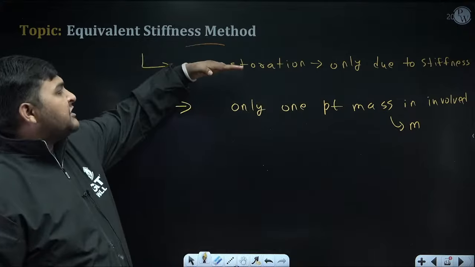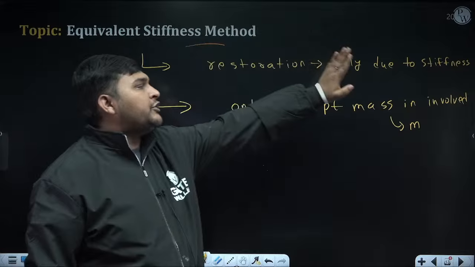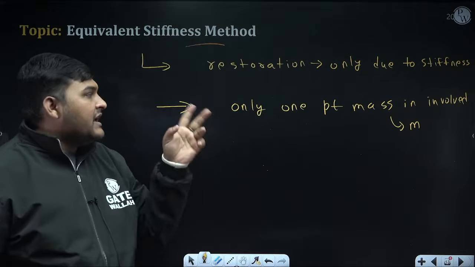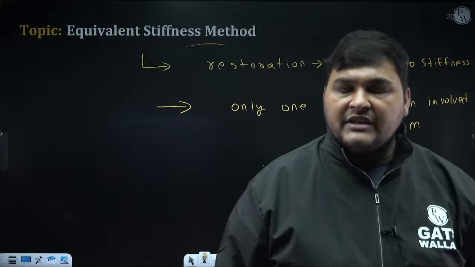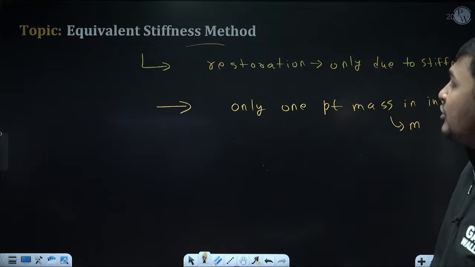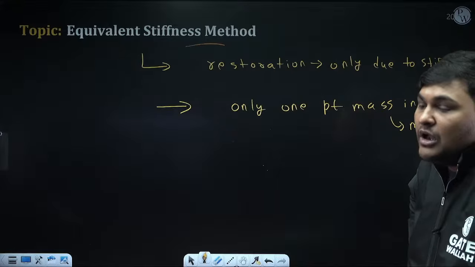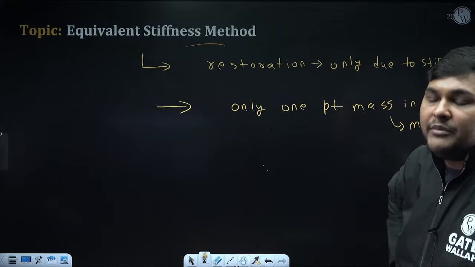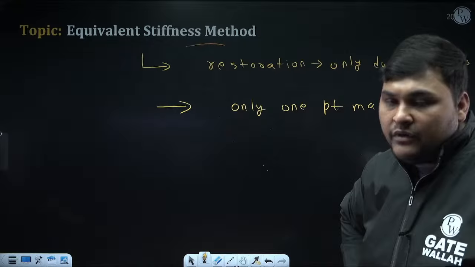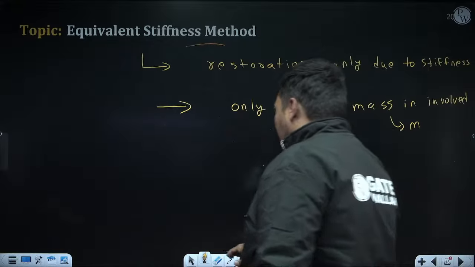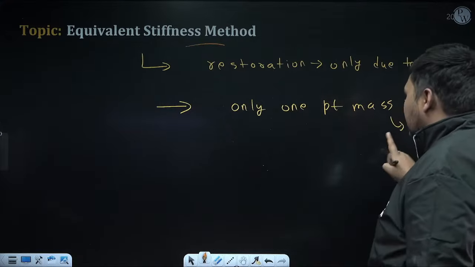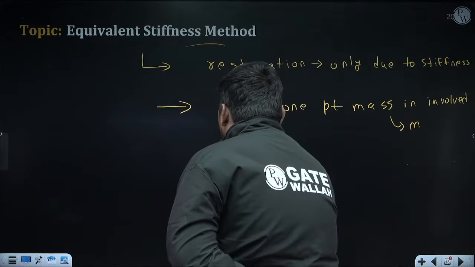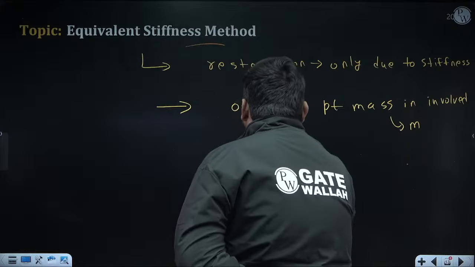So if we satisfy these two conditions, first that restoration is only due to stiffness, and second that only one point mass is involved in the system, then to calculate omega n you need not derive the equation of vibration. The direct formula is omega n equals root k e by m.